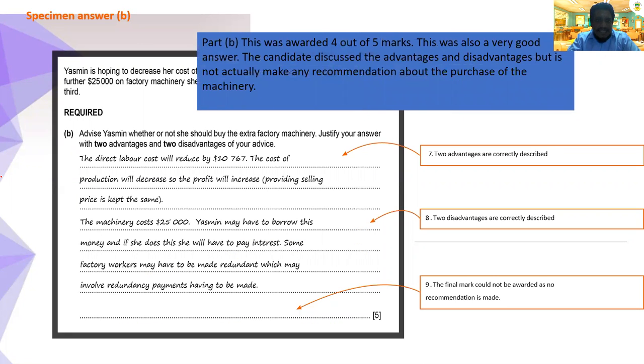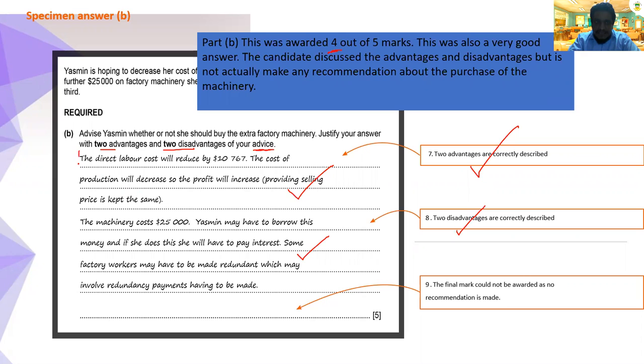Okay, we see the next sample question. This is the advice question. These are advice questions, and this particular student got 4 marks out of 5. Why 4 marks? The question asks for 2 advantages, 2 disadvantages and your advice. It is a 5 mark question. This student gave 2 advantages, and then 2 disadvantages.